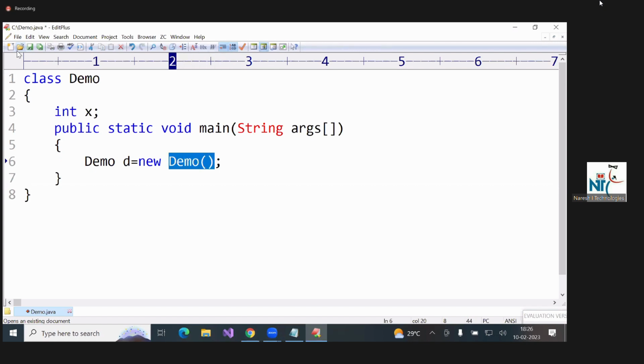Is any default constructor there in the program? No. Will the Java compiler provide it? That constructor is called. With that constructor only, 0 is initialized. You will get a 0.